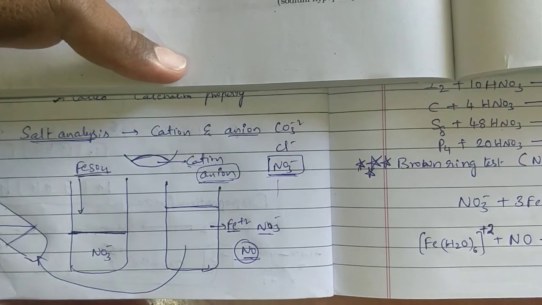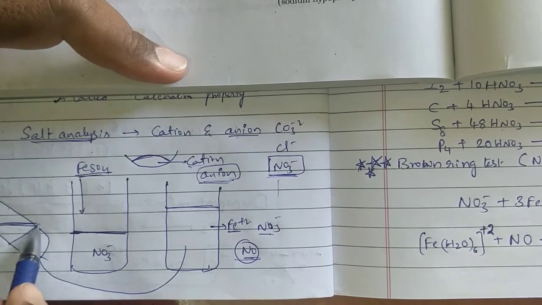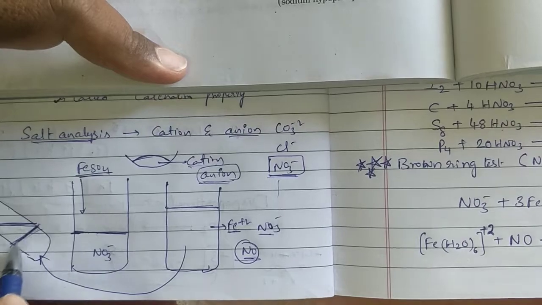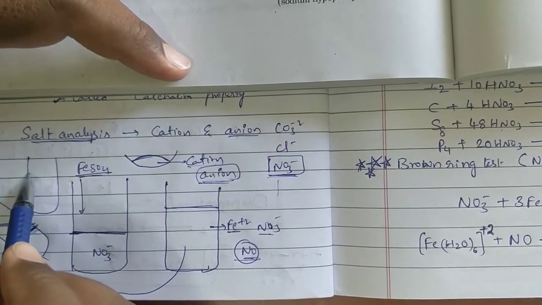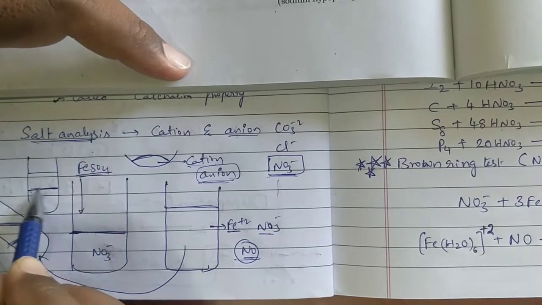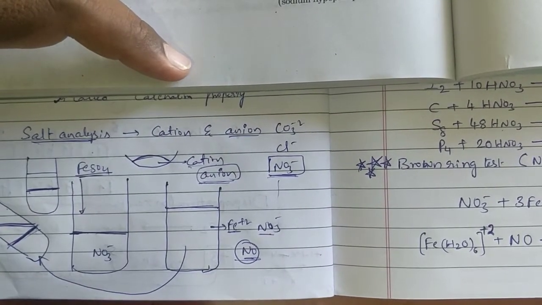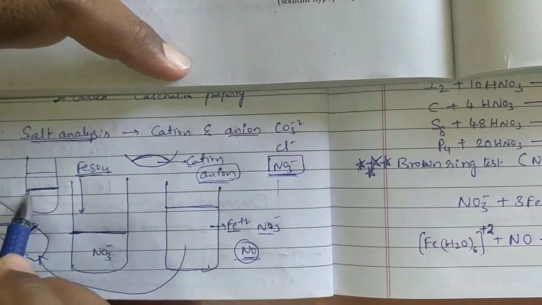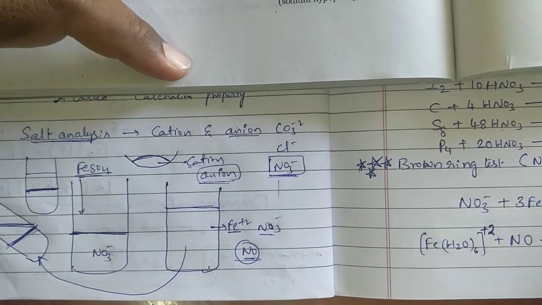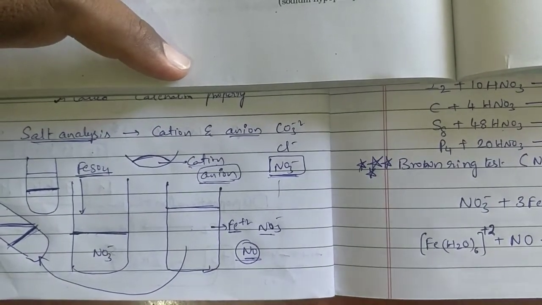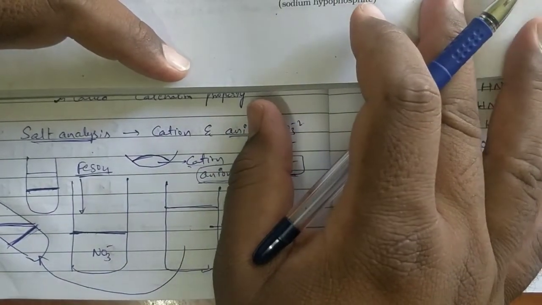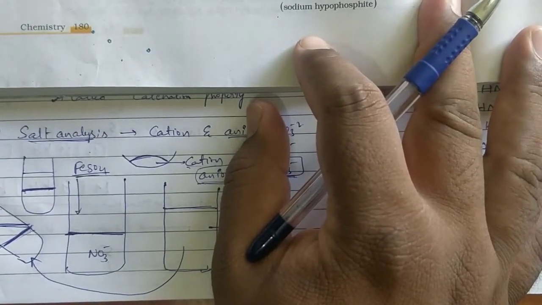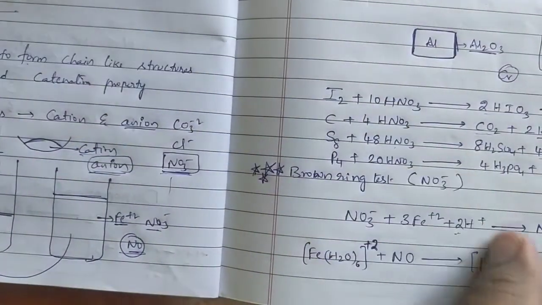Clearly you will see the brown ring. This is one layer and this is one layer. Between them the brown ring is formed. So if you see straightly, this is the brown ring, here it is formed. By seeing that brown ring we can understand that our salt should contain NO3- ions, and it is confirmed. This is the confirmatory test for NO3- ions, which is very important for you, even for MCQs also.